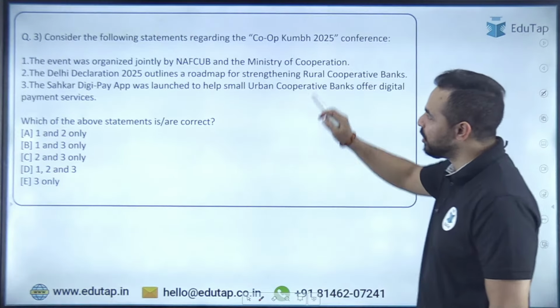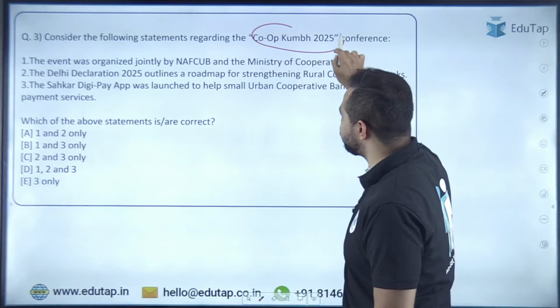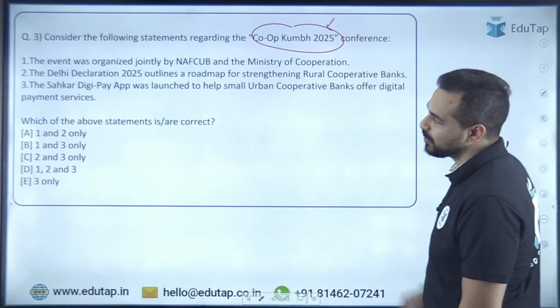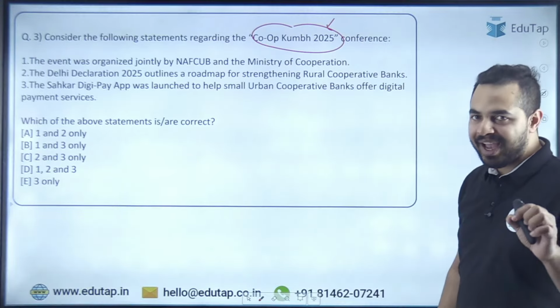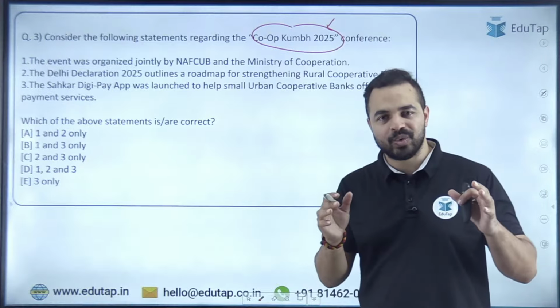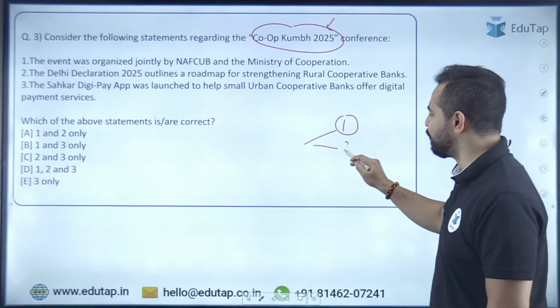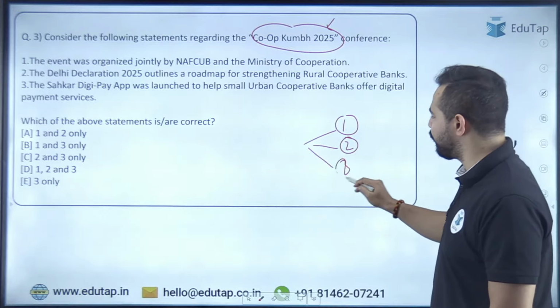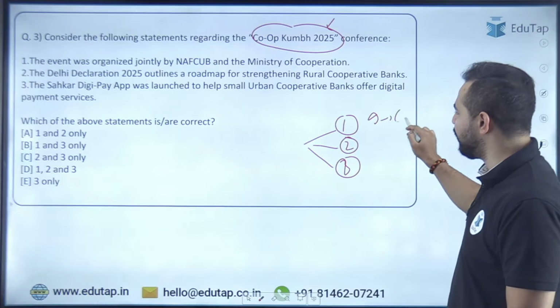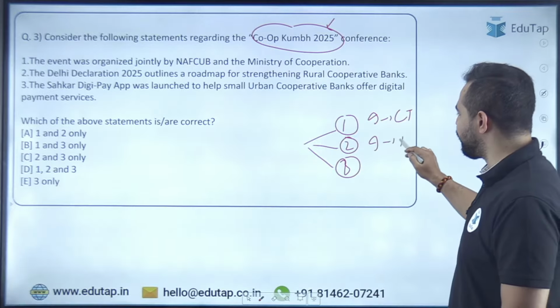Next question. Now this question is going to impact you a little bit. So Cooperative Kumbh 2025 conference पे question है, and I told you what is the way to solve these questions. सबसे पहले we need to identify the three-step formula. What are the three-step formula here? First of all, we need to identify the central topic. Then we need to identify the demand of the question.